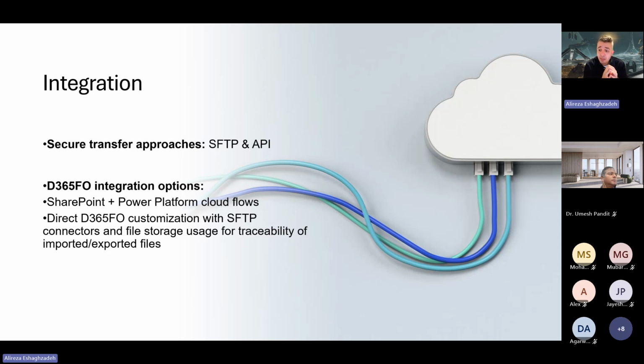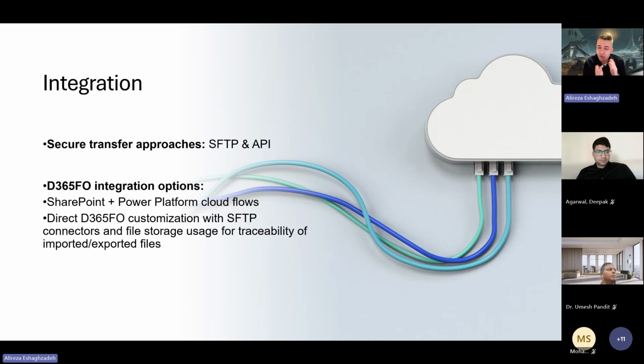So secure file and data transfer is a key design consideration here. Common secure transfer approaches include SFTP, which is often used for file-based bank communication, and APIs, which support more direct and real-time integration scenarios.